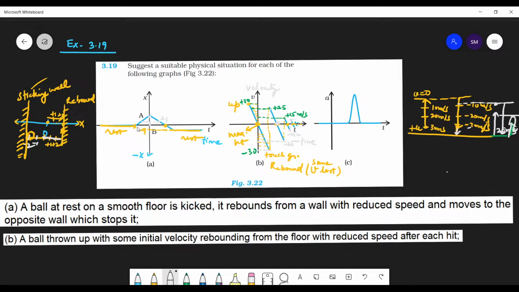So in the first question, let me repeat again, the ball was at rest and it moves in the positive x direction. You kick the ball and the ball is changing its position, and now that's the maximum, just like here it was maximum height, here this is the maximum.